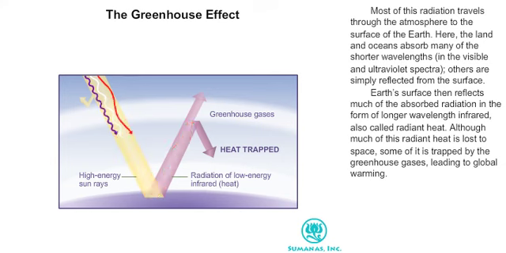Earth's surface then reflects much of the absorbed radiation in the form of longer wavelength infrared, also called radiant heat. Although much of this radiant heat is lost to space, some of it is trapped by the greenhouse gases, leading to global warming.